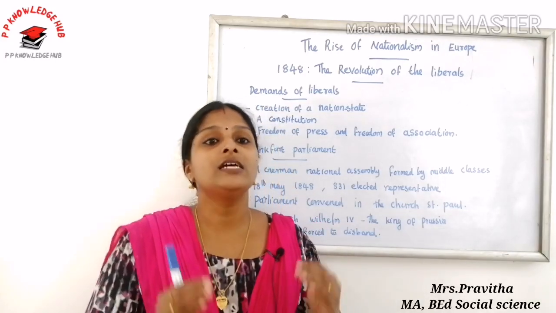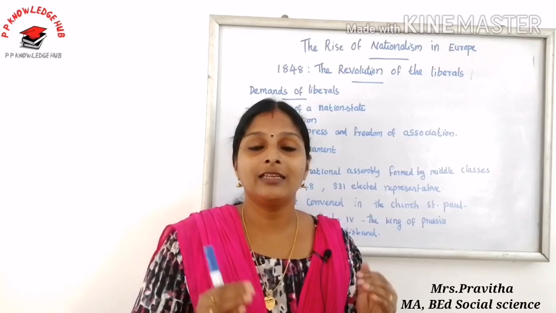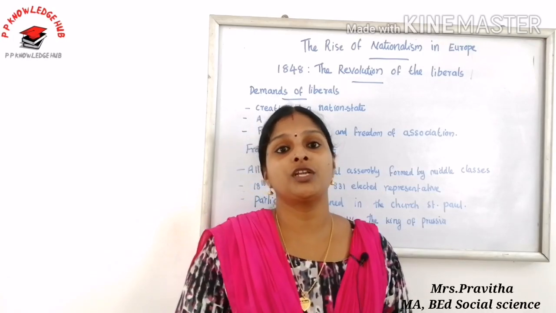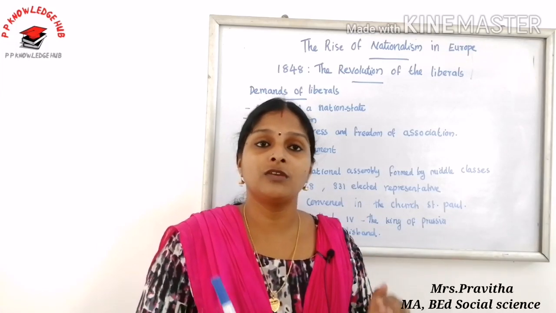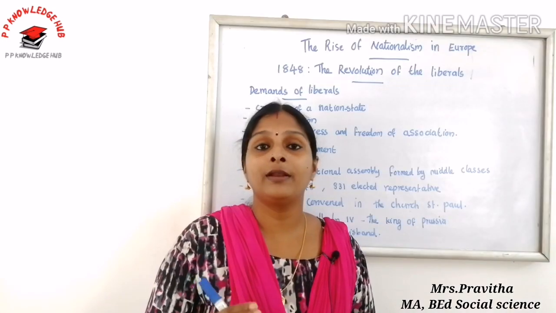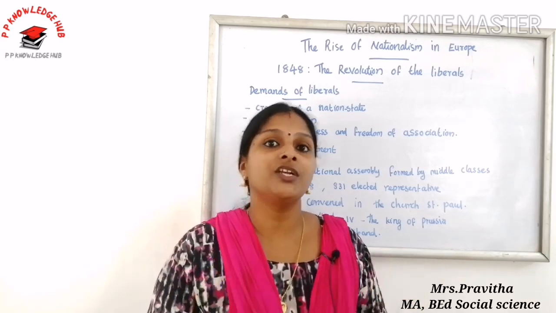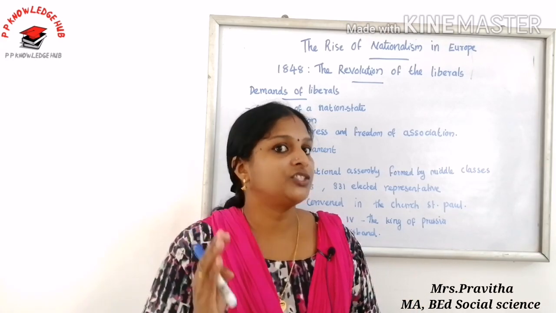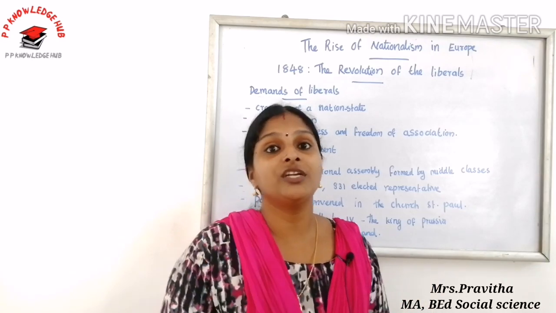The parliament was convened in the church of St. Paul, and they drafted a constitution for the German nation to be headed by a monarchy. So the constitution was drafted, but who would be the head? The head would be a king. The crown was offered to Frederick William IV, the king of Prussia, but what happened? He rejected it and joined with the other monarchs to oppose the elected assembly.